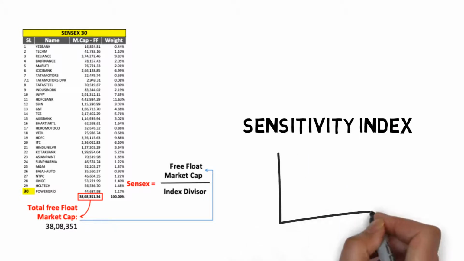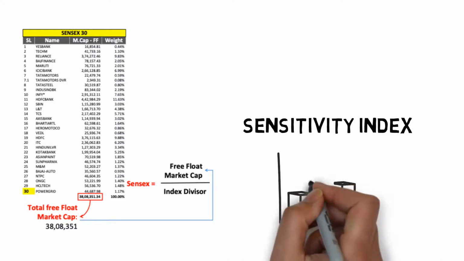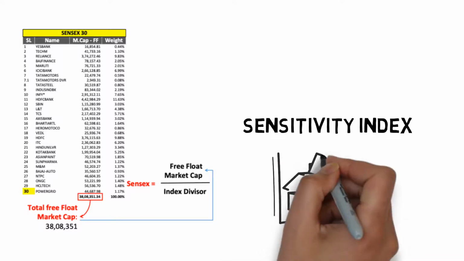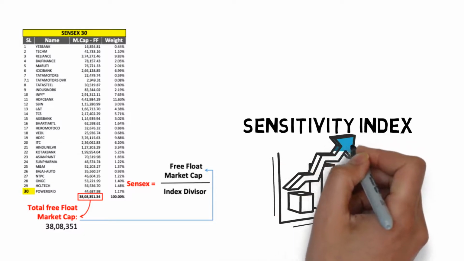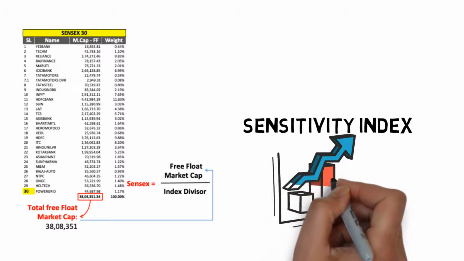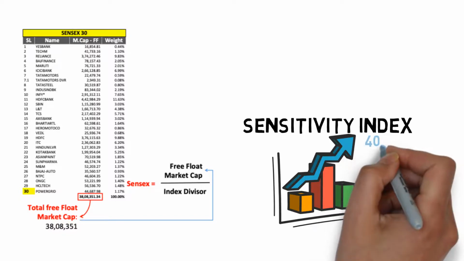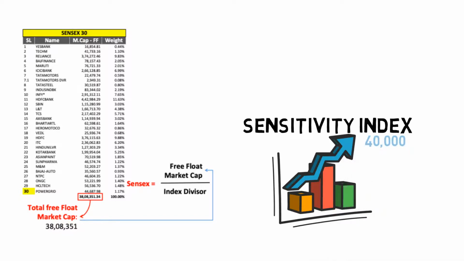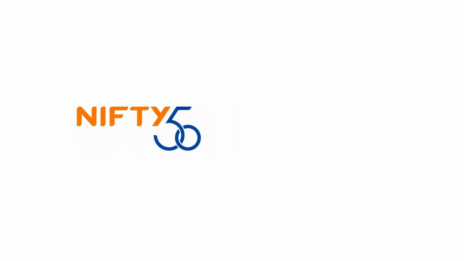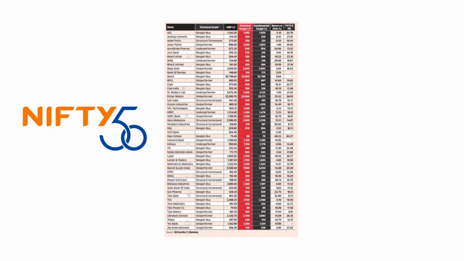The value of this number can be understood only in comparison with the past numbers, because this number was randomly decided. They decided at the start that the value of the shares of the 30 companies would be this. So we compile all the numbers and say that it is 500. Gradually the Sensex has been rising and it has reached the 40,000 mark in the past 50 years. So this shows how far up the share prices of these 30 companies have gone in these past 50 years. There is another similar index, Nifty 50. Nifty shows the price fluctuations of the shares of the top 50 companies listed on the National Stock Exchange.